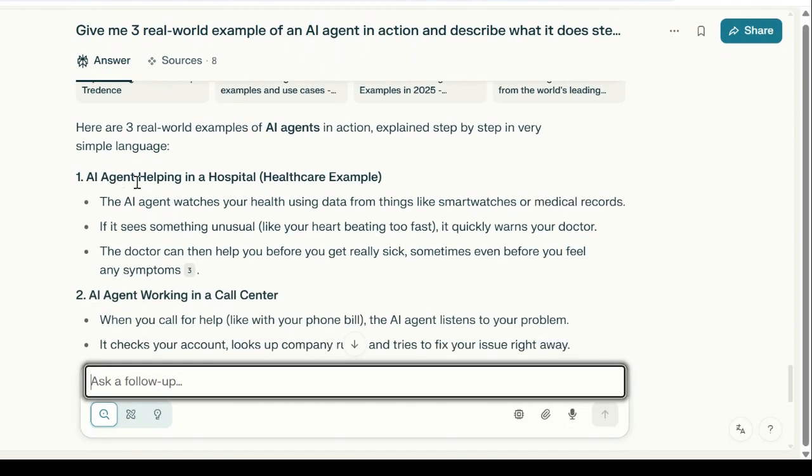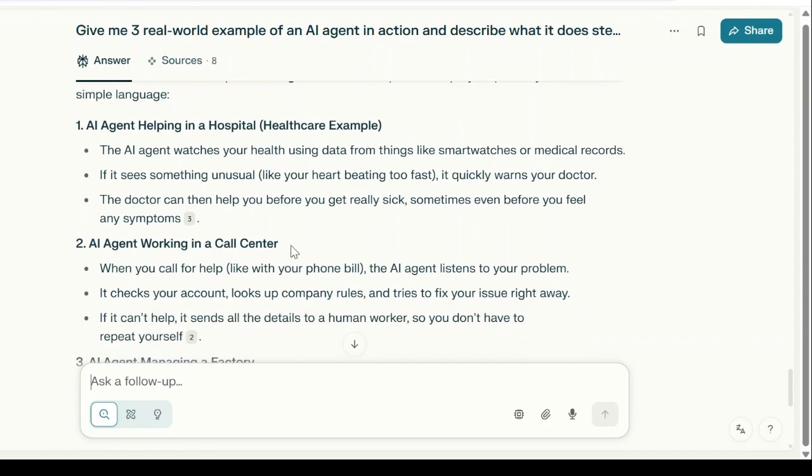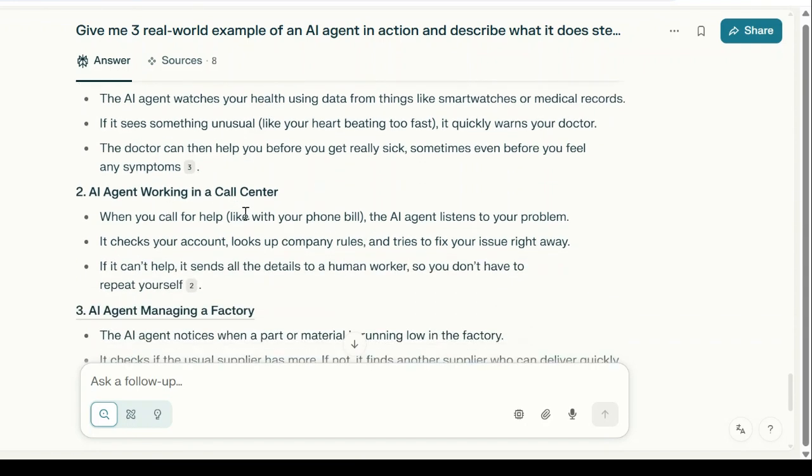One is an AI agent helping in a hospital, healthcare. The AI agent in this example watches your health using data like smartwatches and medical records. It sees something unusual, like your heart is pumping faster. It quickly warns the doctor. The doctor can then help you before you get really sick. That's an AI agent.